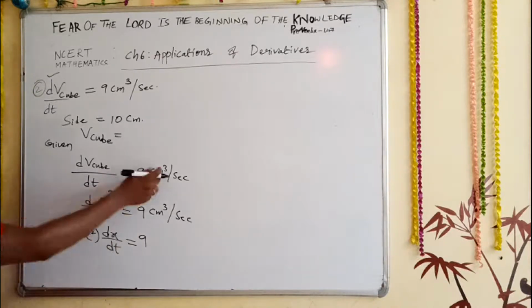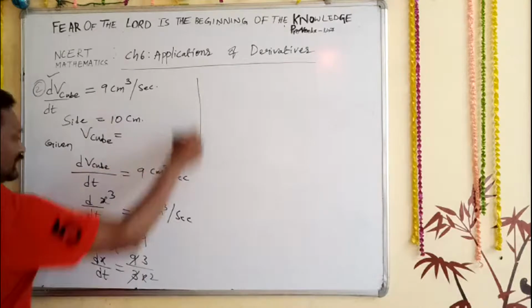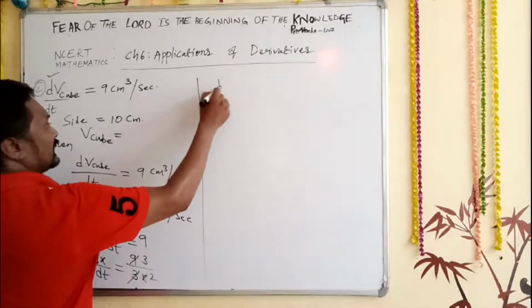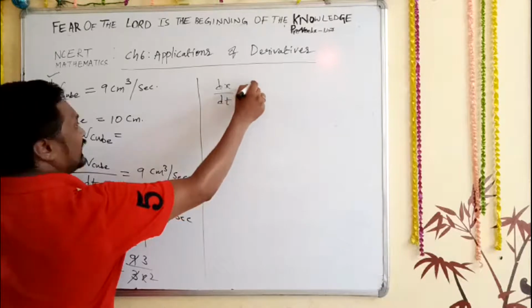So now find dx upon dt: dx upon dt is equal to 9 upon 3x square, and 3 threes are 9, so dx upon dt is equal to 3 upon x square.